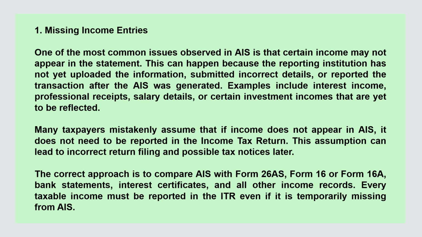First, missing income entries. One of the most common issues observed in AIS is that certain income may not appear in the statement. This can happen because the reporting institution has not yet uploaded the information, submitted incorrect details, or reported the transaction after the AIS was generated. Examples include interest income, professional receipts, salary details, or certain investment incomes that are yet to be reflected. Many taxpayers mistakenly assume that if income does not appear in AIS, it does not need to be reported in the income tax return. This assumption can lead to incorrect return filing and possible tax notices later.